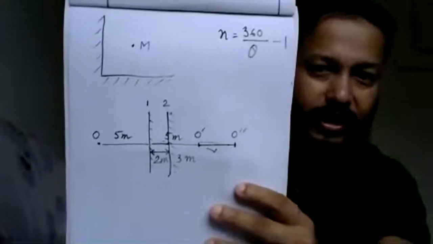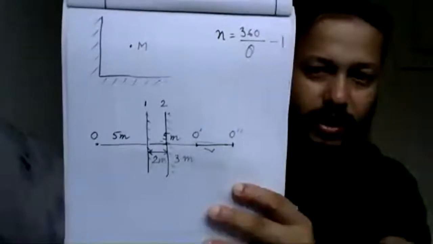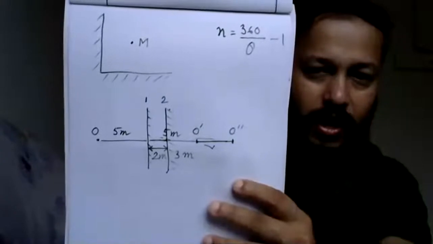It's not difficult at all. Try to understand. It's not difficult at all. The main theory is that whatever distance you are at, the image will form at the same distance.